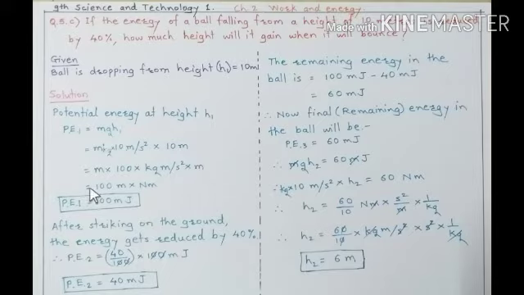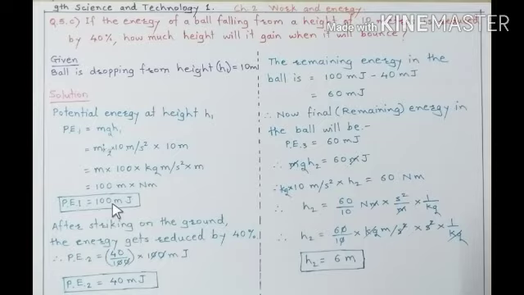Therefore it is equal to 100 into mass, and this unit is nothing but the Newton meter. Therefore Pe1, that is potential energy 1, is equal to 100 into mass into joule. Newton meter means joule.